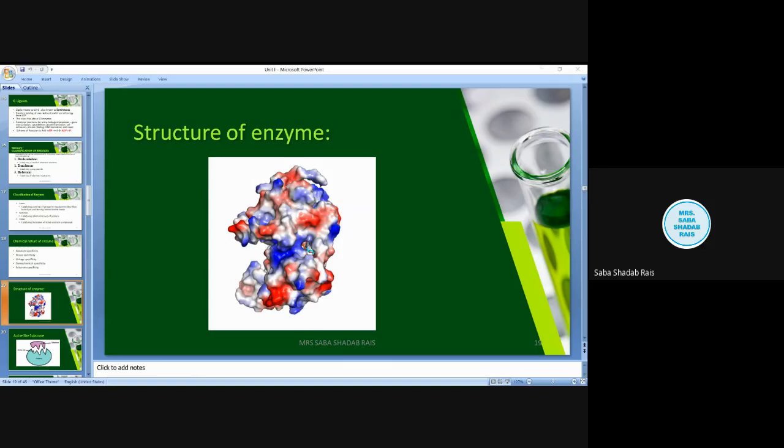Coenzymes form a transient association with the apoenzyme. Then, during the catalytic reaction, they will remain with the enzyme. It is not that if they are a coenzyme, they will be permanently bound to the enzyme. When the reaction occurs, at that particular time they bind with the enzyme transiently, and as the substrate detaches, they also detach from the enzyme.